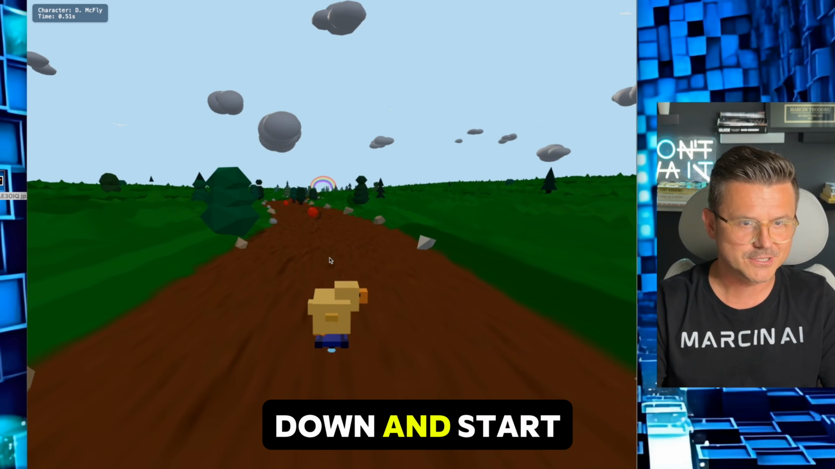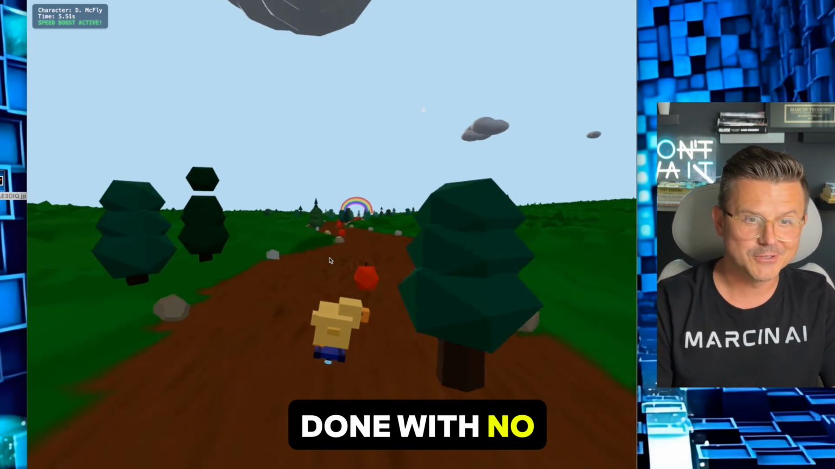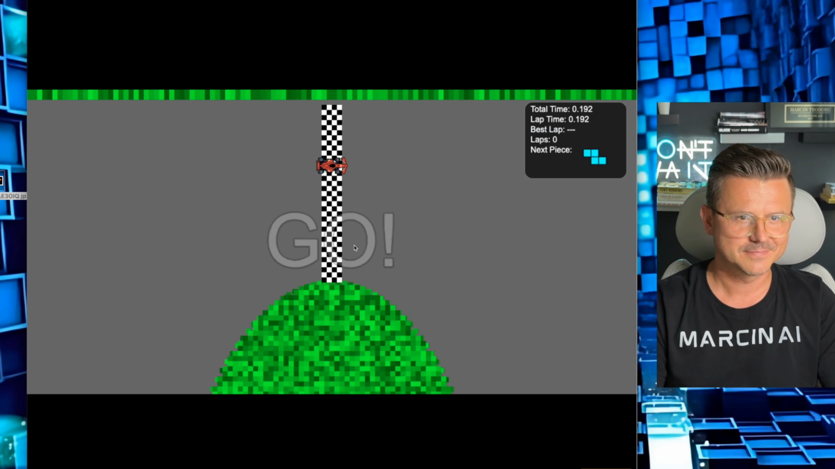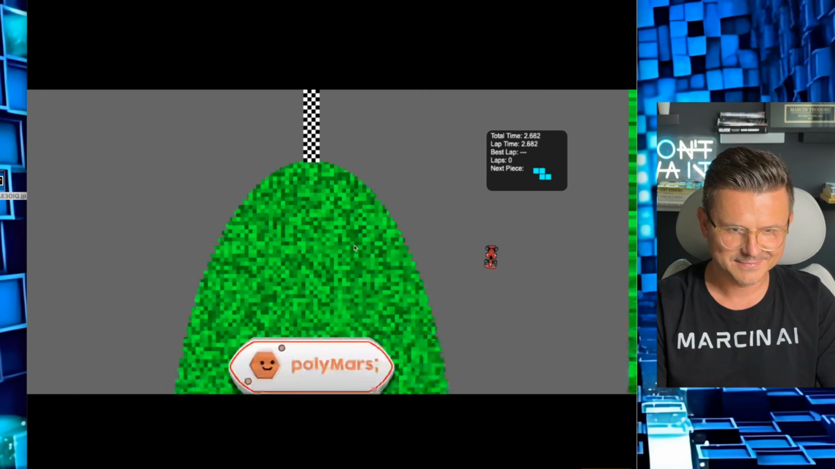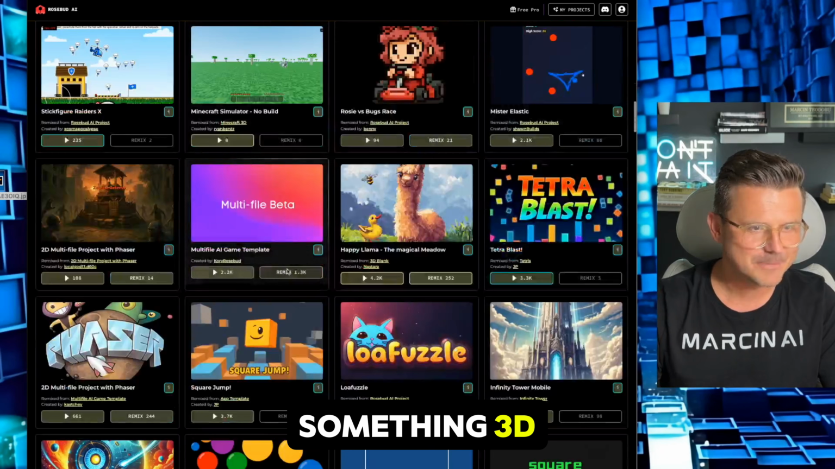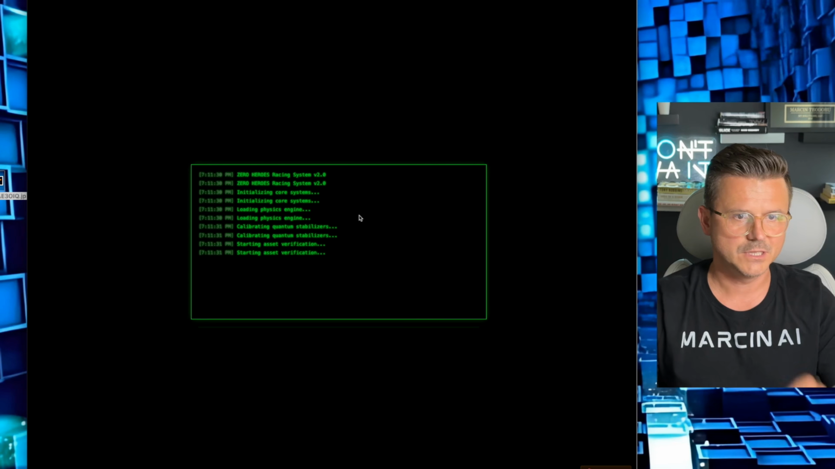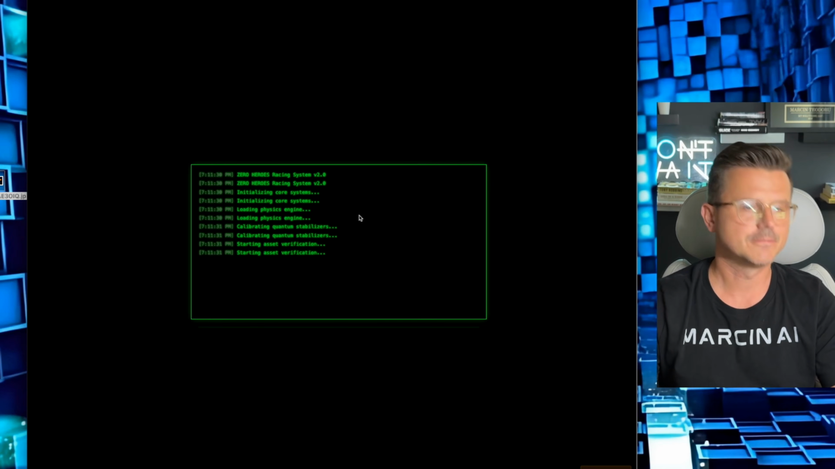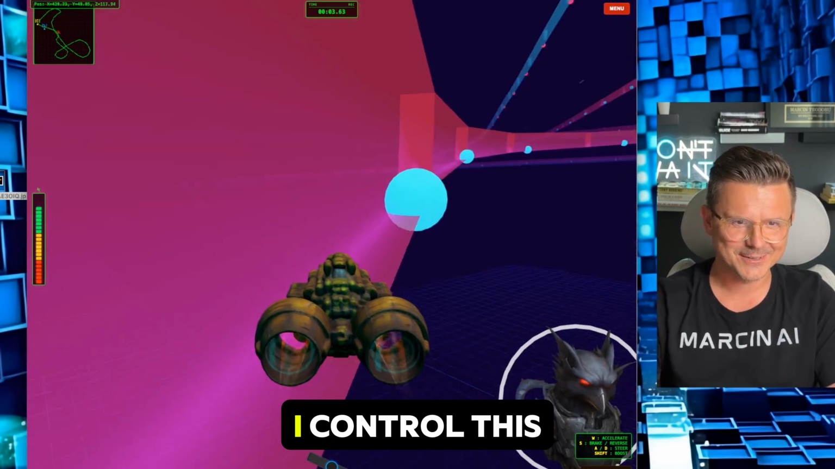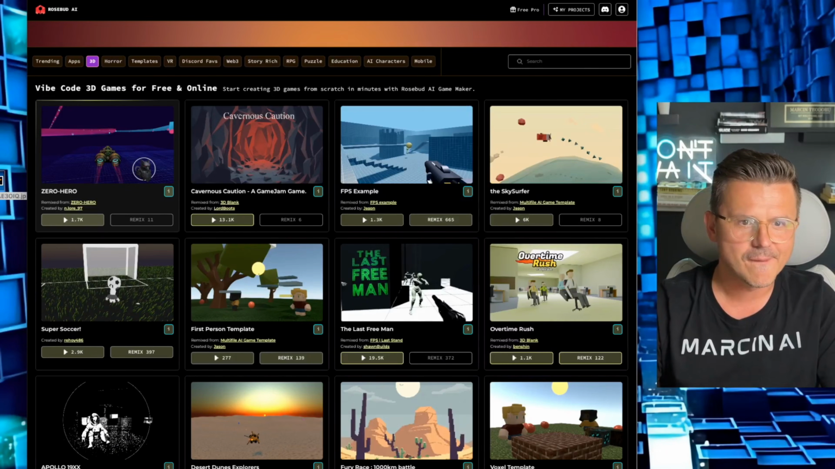Press up and down arrow to start. This is all done with no code. What? Okay, okay. Oh, I remember this game on NES. All right, let's try something 3D. Let's actually sort some of these. Let's go puzzle, RPG, Web3, loading, flight simulator. Look at this. What? Get out of here. Okay, hold on. How do I control this? Oh my God. I'm gonna do one more.